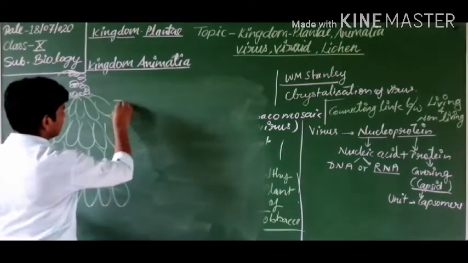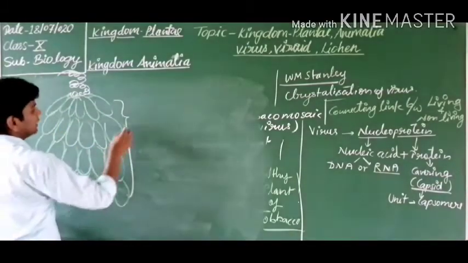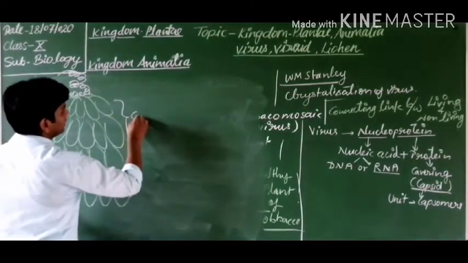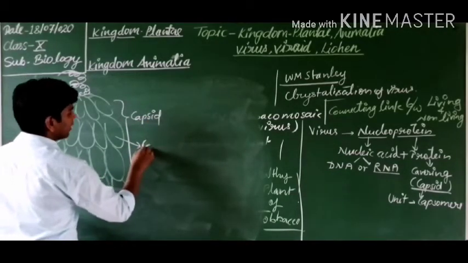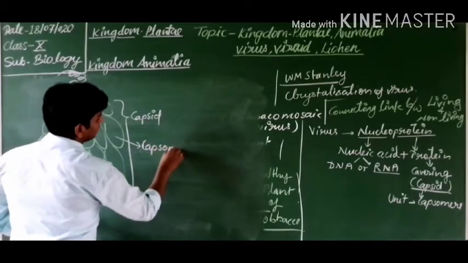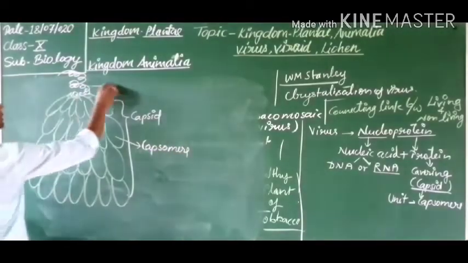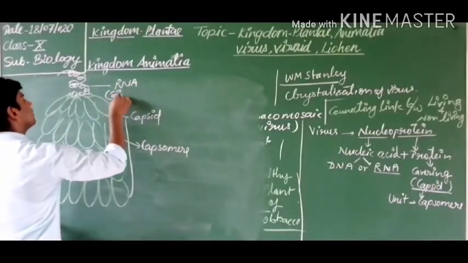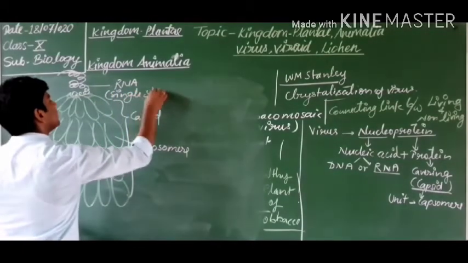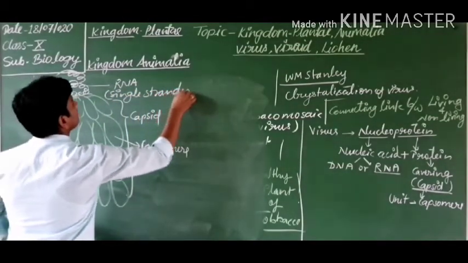This is the capsid. So the whole covering of the virus is capsid, and one unit of capsid is capsomere. So this is the capsomere. This is RNA. Which RNA? Single stranded. Got it?